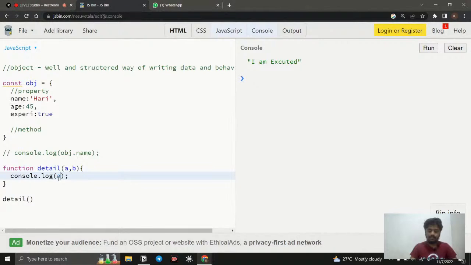You can see undefined. The reason is, we know that once a variable is declared without a value, it is going to be undefined. The same thing is happening here. The parameter, this is called a parameter, is declared but it has no value. So where does it get the value?